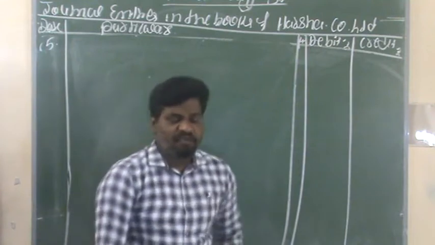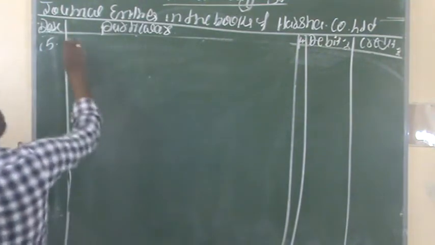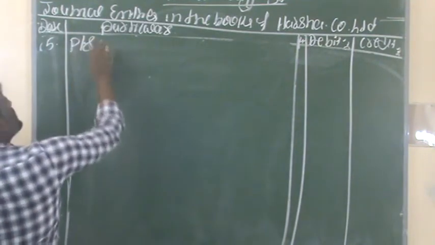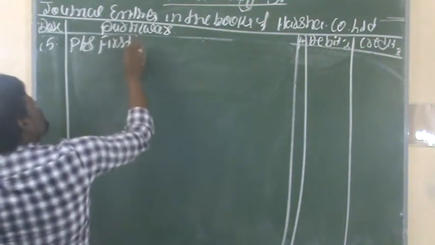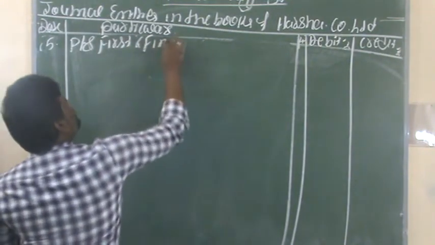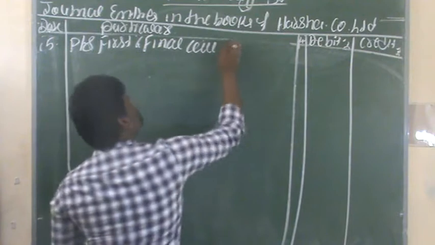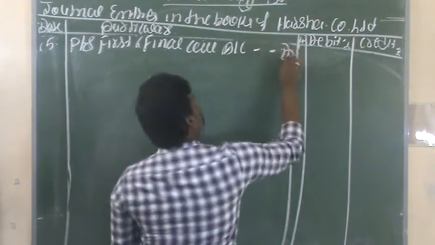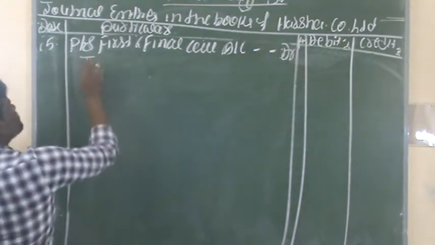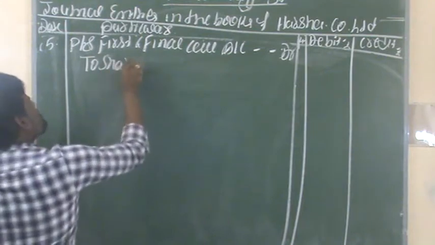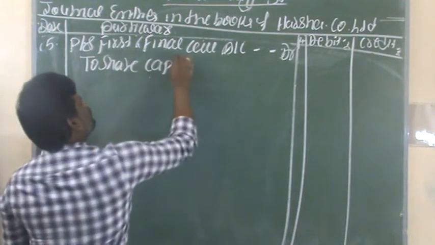The next entry, first and final call money due. Preference share first and final call account debit to share capital account.